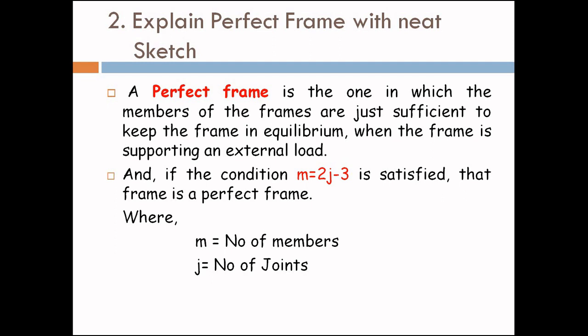Then only a frame is called a perfect frame. And mathematically, if m is equal to 2j minus 3, this condition is satisfied, then also it is called a perfect frame, where m is the number of members and j is the number of joints.